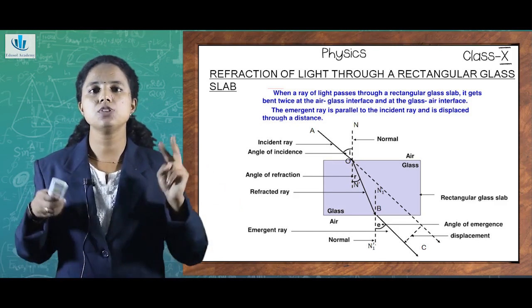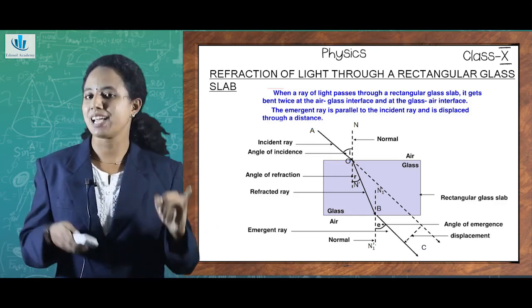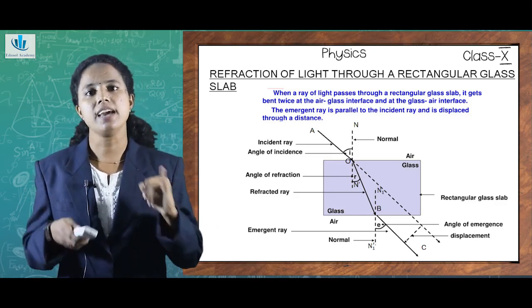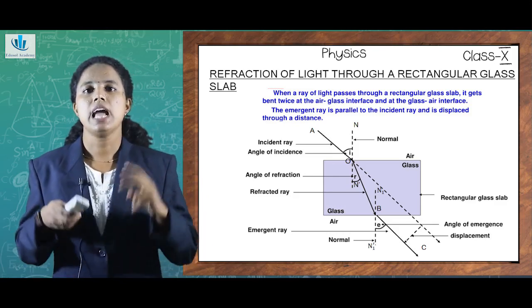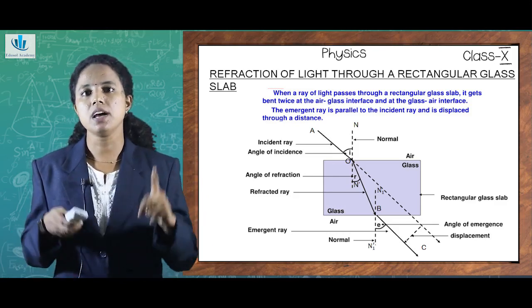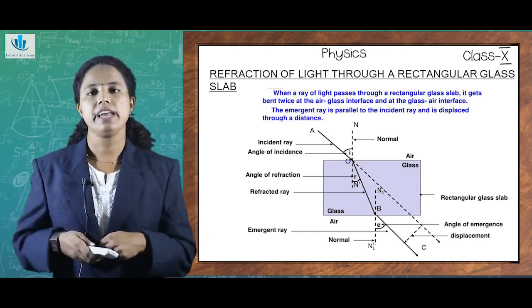So there are basically two interfaces. The first one is the air-glass interface and the second one is the glass-air interface. So there is bending twice, at both of these interfaces. One bending is at the air-glass interface and the second bending is at the glass-air interface.